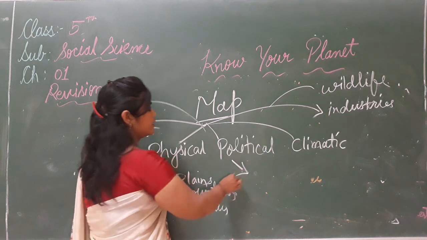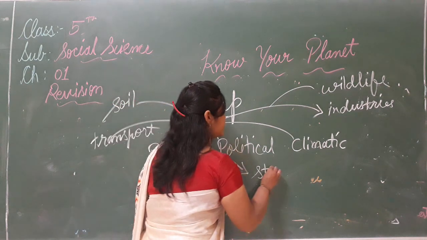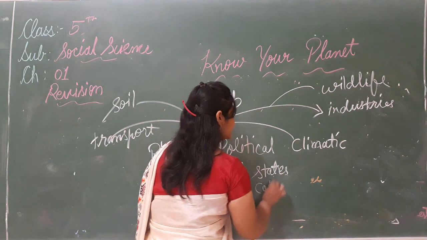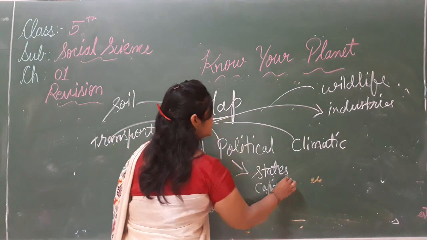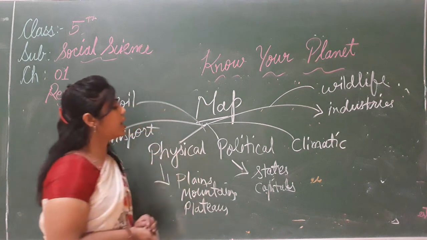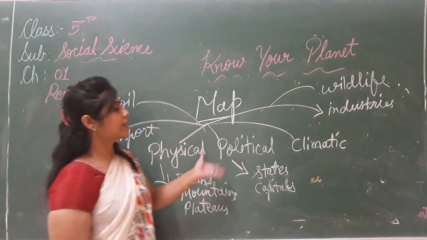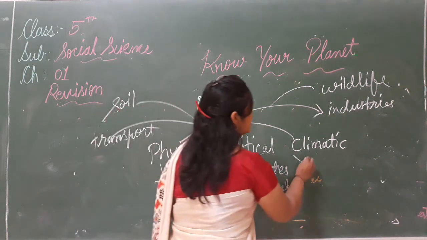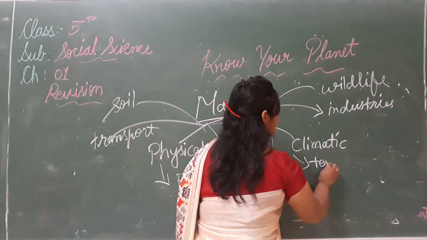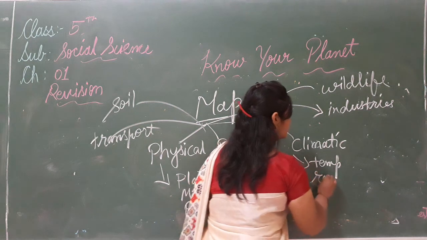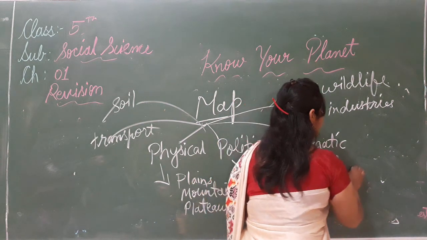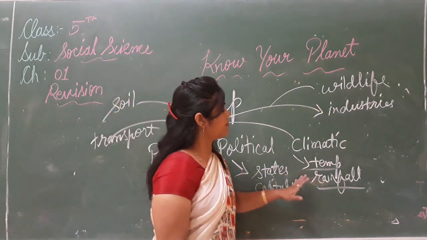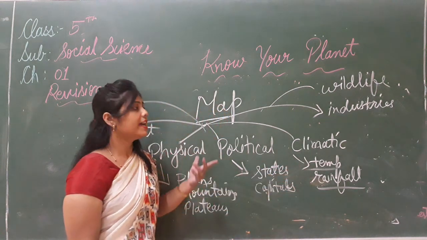In a political map there are the states and their capitals, union territories. Third one is the climatic map. The climatic map shows the temperature and rainfall of a particular state.